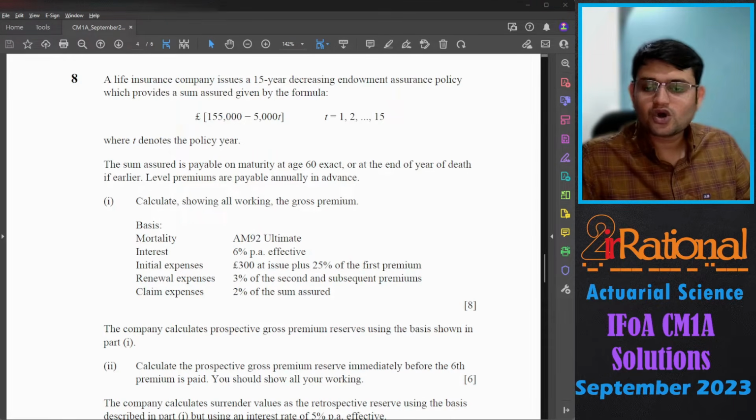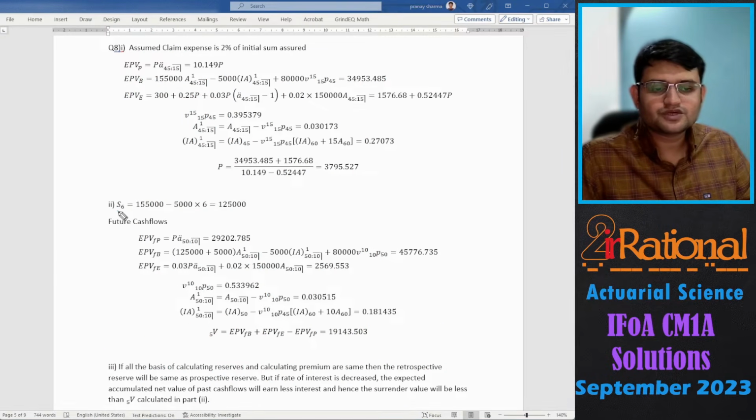You should show all your working. So we are talking about before the 6th premium, that would be 5V, that is the reserve kept at the end of the 5th year. So first, the sum assured for the 6th year. I've just substituted t equals 6 in that equation, and got 125,000. So I have now calculated all the future cash flows' expected present values.